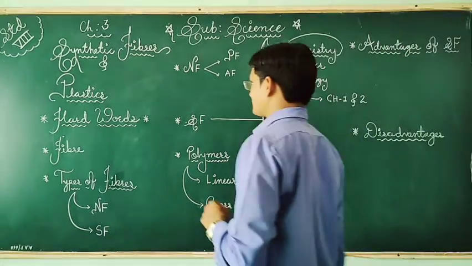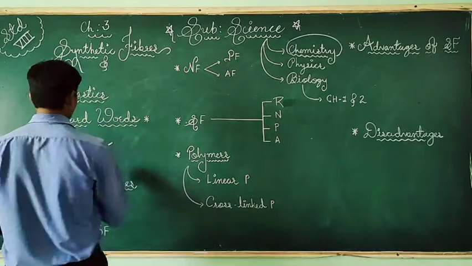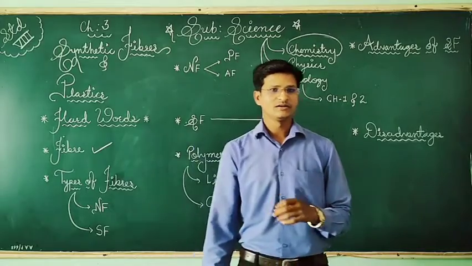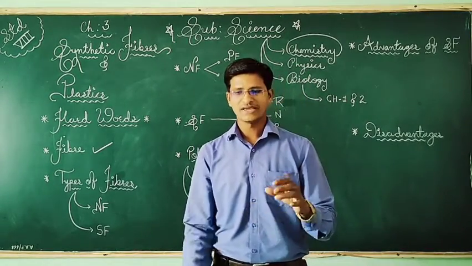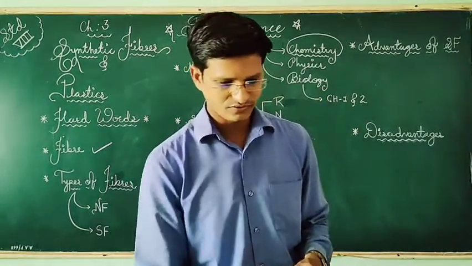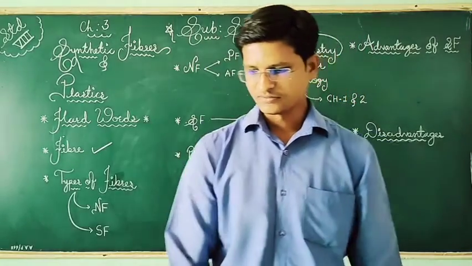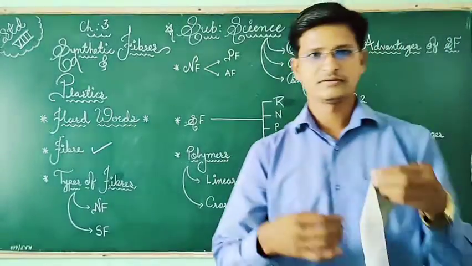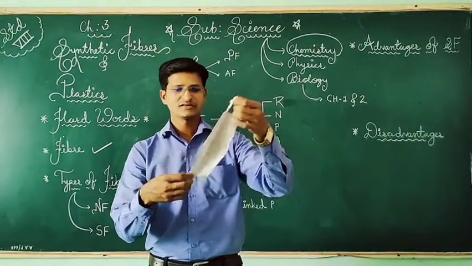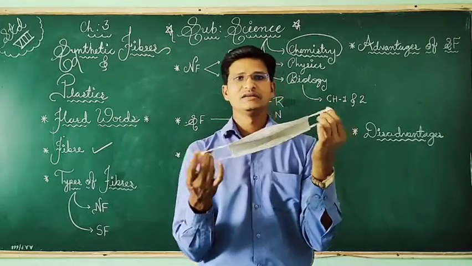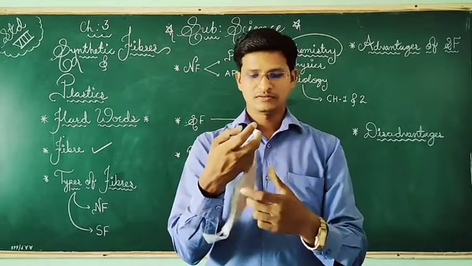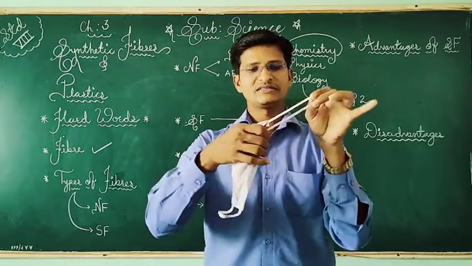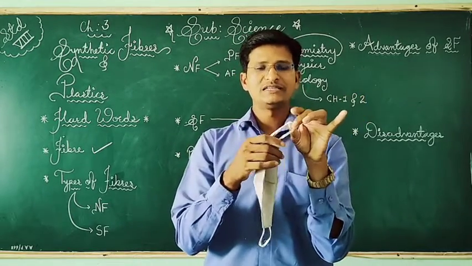So what did we discuss? What is fiber? Fiber is a strong and flexible thread-like material which is used to make fabric. If you take any example, suppose I take this mask. You can see this is a mask, and it is made up of different flexible fibers. You can see this is strong and also flexible.